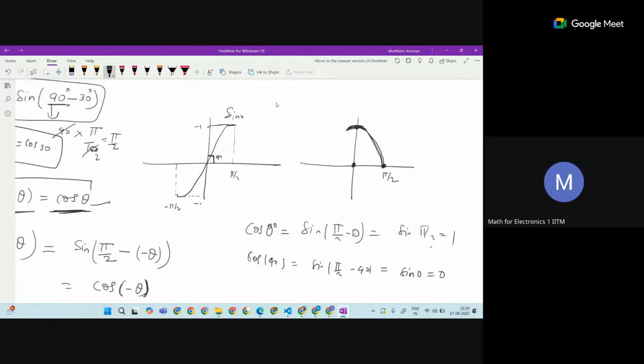Cos is also going to be bounded between minus 1 and 1, like sine. So slowly it will not go beyond it. It will come back to 0 at minus pi by 2. And where will it then attain minus 1? Anyone? Where does it attain minus 1?